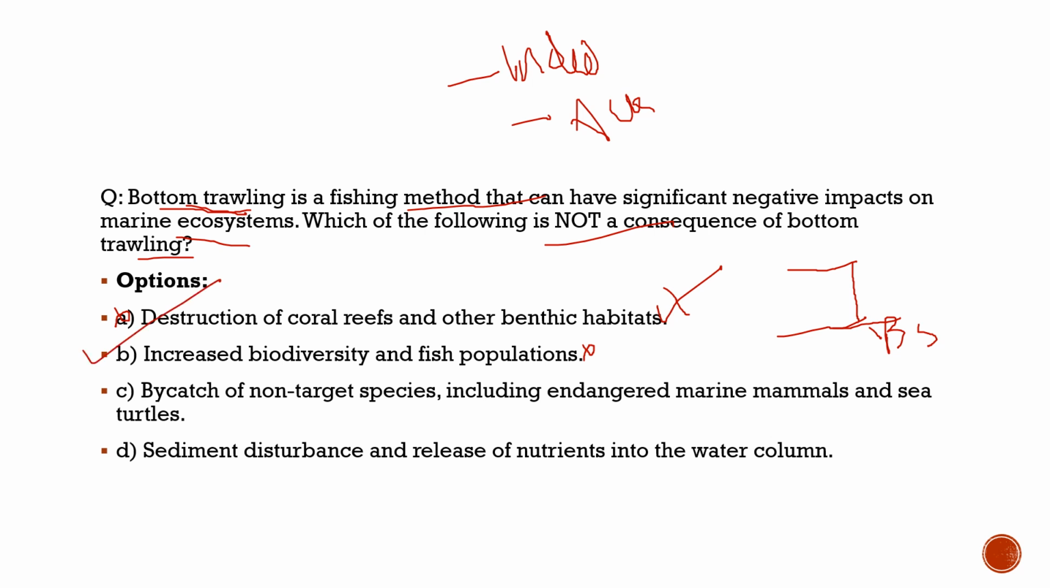Now let's have a little look at other statements. It says bycatch of non-target species, including endangered marine mammals and sea turtles. 100% correct with respect to bottom trawling, but with respect to the question, incorrect. Fourth statement, sediment disturbance and release of nutrients into the water column. 100% correct with respect to bottom trawling, but with respect to the question it is incorrect. So the correct statement is option B. Now with this, let's move to another question.